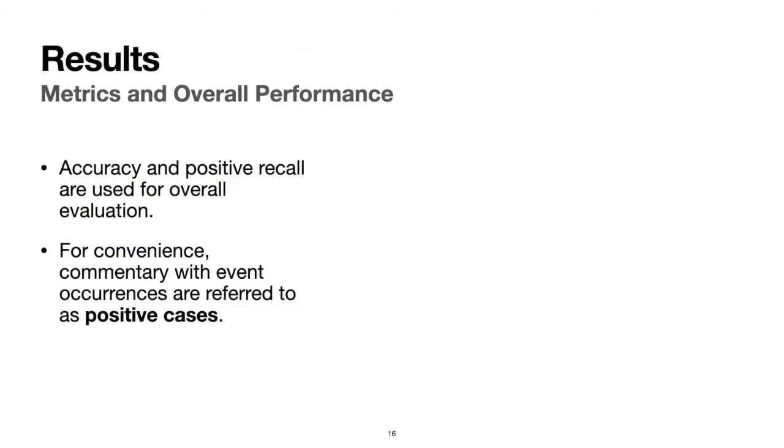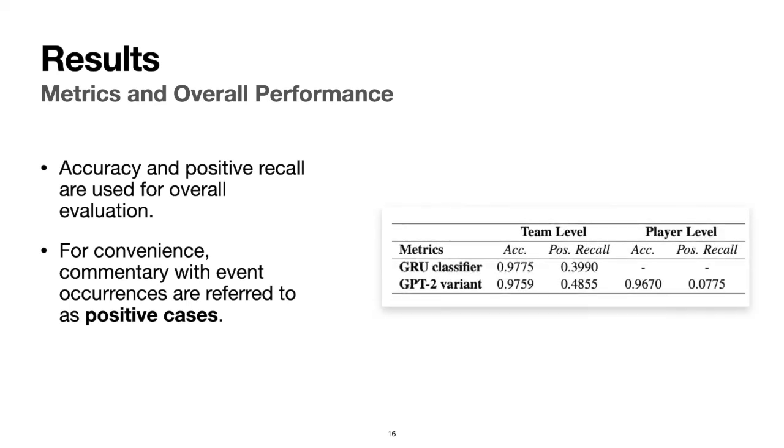For the metrics, we use accuracy and positive recall for the overall evaluation. The positive cases, referred to here for convenience, are commentaries with event occurrences, and similarly the negative cases are commentaries with non-occurrences. On the right side, we can see the overall accuracy for both baselines is around the majority baseline, in this case the ratio of negative cases within the test set.